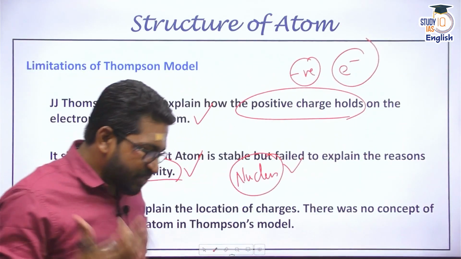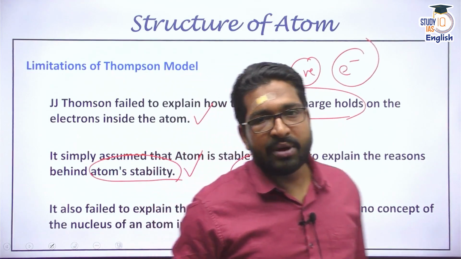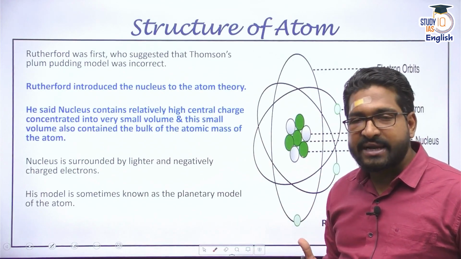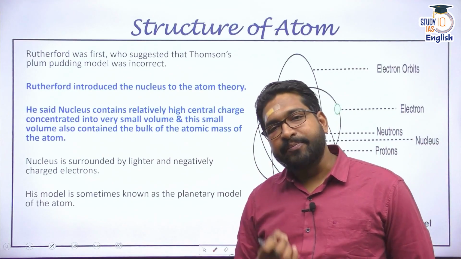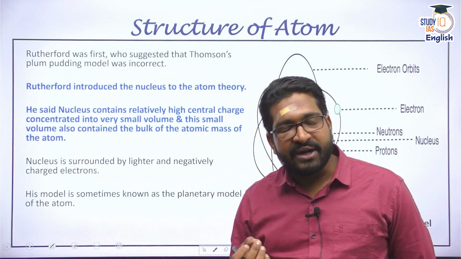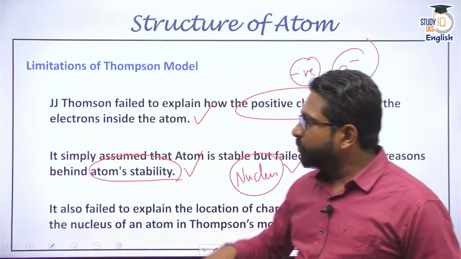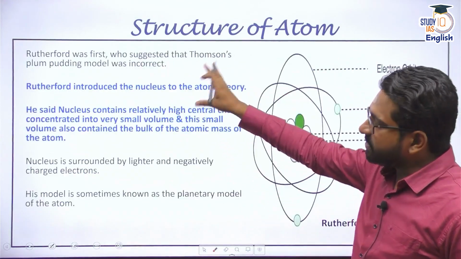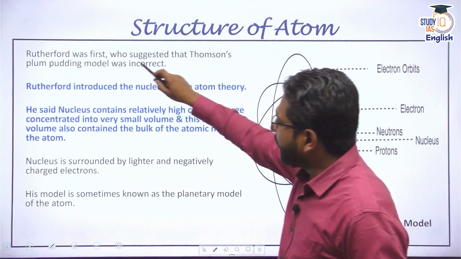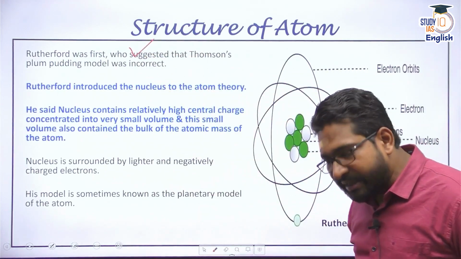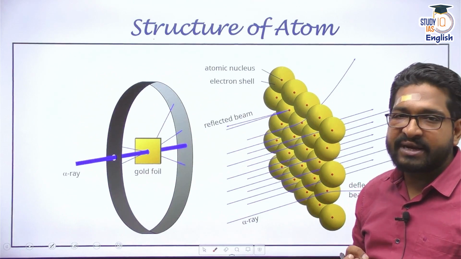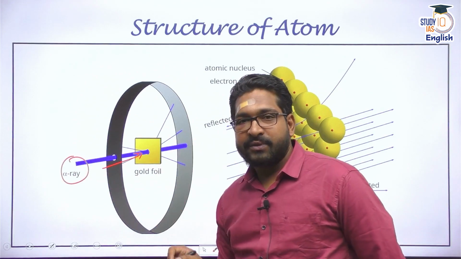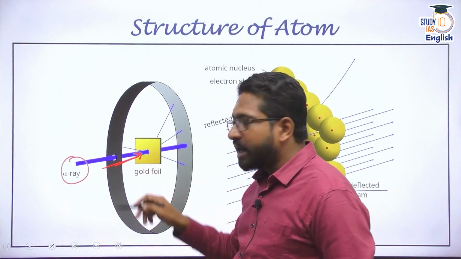Right. The next model, or more refinement, came with Rutherford's model. Ernest Rutherford conducted certain experiments to understand where exactly the charges are residing. What are the characteristics of the atom through experimentation? He tried to improve Thomson's model. Thomson had given this model, but there were many limitations. Thomson's plum pudding model was refuted by Ernest Rutherford. Why? Because he conducted an experiment. He conducted an alpha ray scattering experiment. He scattered alpha rays on a gold foil, and he observed how these alpha rays are deflected.